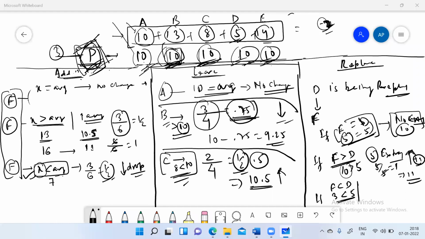So let's extract 2 from the average total also. The reduction will be done in a way that everybody loses an equal amount of chocolate. So 2 divided by 5, which is 0.4, will be extracted from everyone so that everyone remains the same. And the new average is 10 minus 0.4, which is 9.6. Okay? The new average is reduced here.